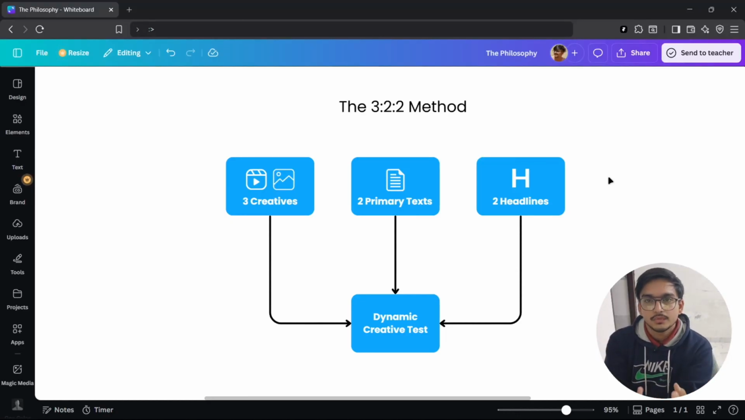Combined, we take all of them and we put them into a dynamic creative test. Facebook now has this feature where we take all of them, put them in, and run the test.